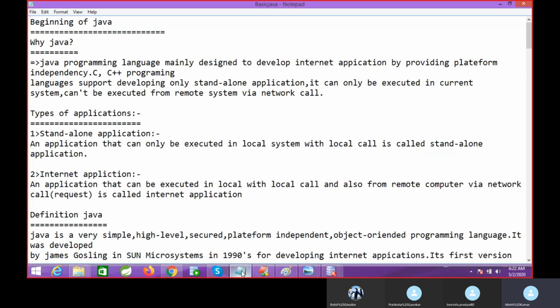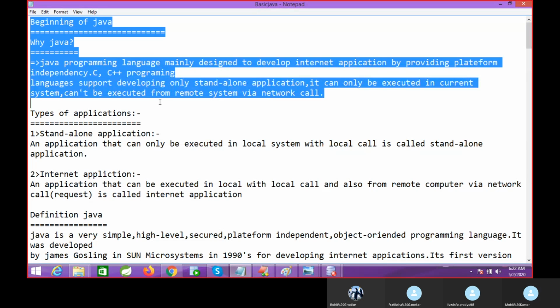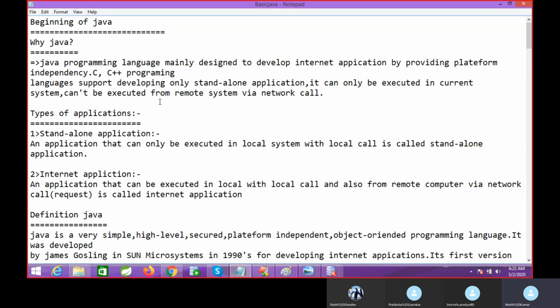Whatever I teach you, I will give you the complete documentation, so it will be helpful for when you start your interview and your revision. So every class has the complete documentation with code.